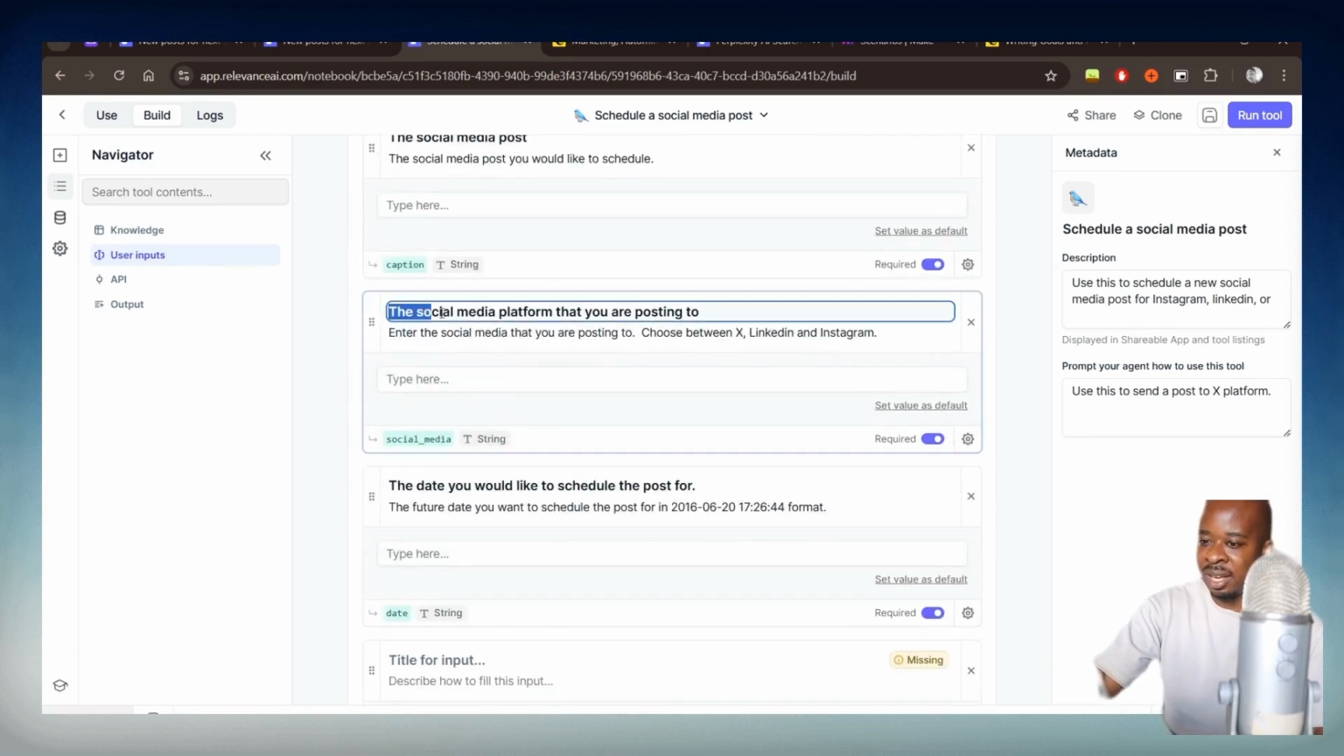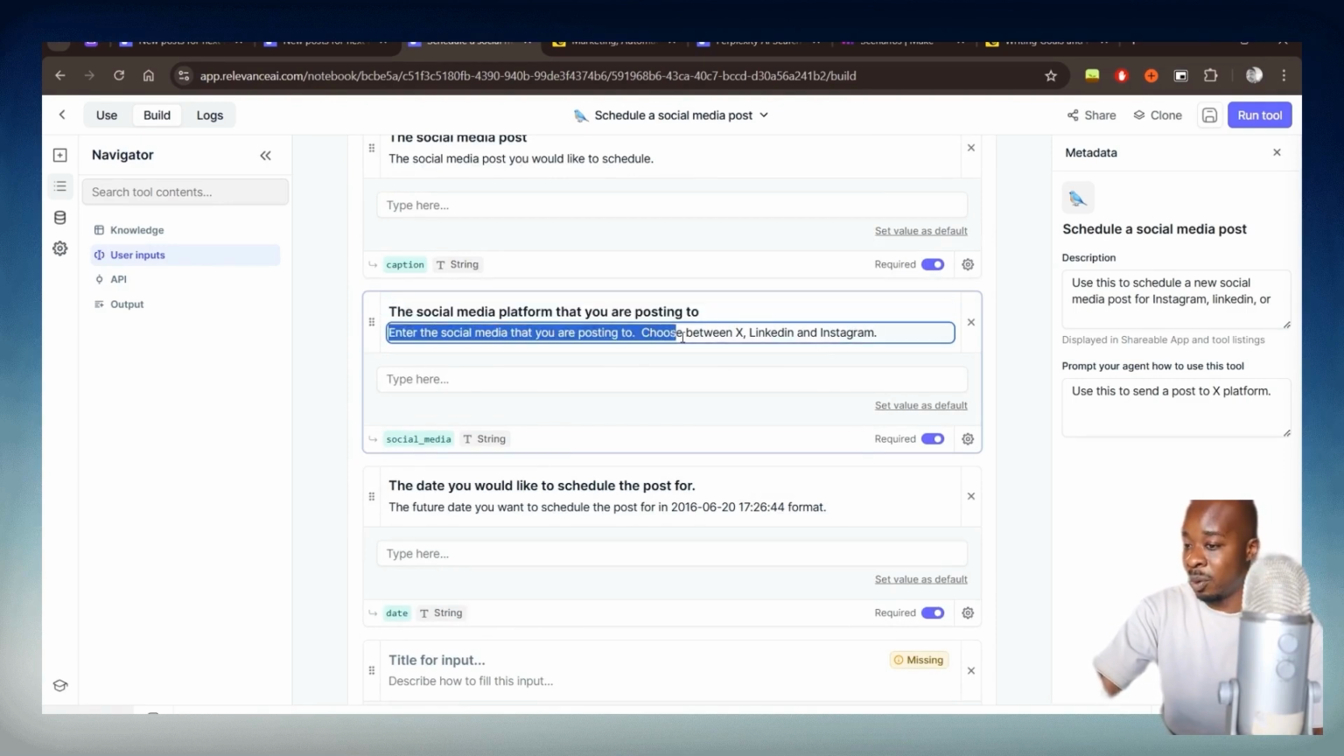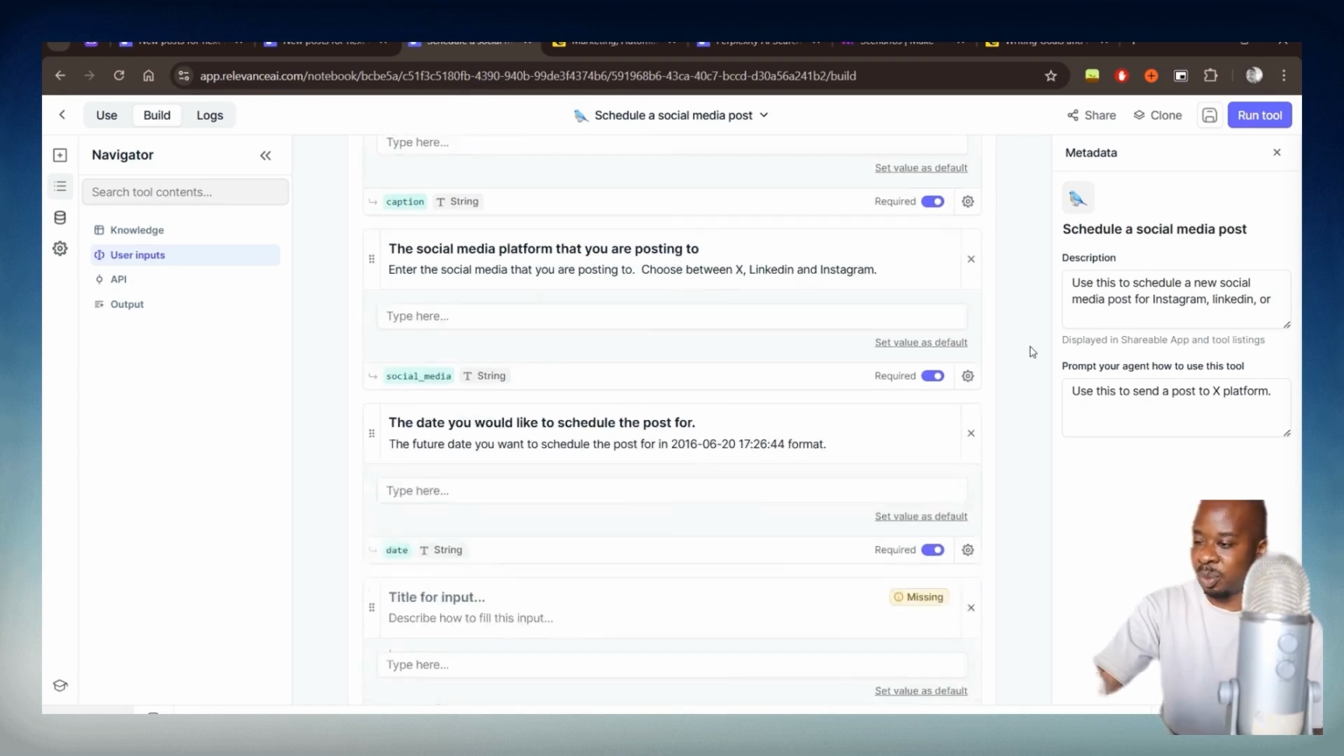Then beneath that, I've asked it to let us know the platform that it's going to be posting to as well. So in my example, I'm only working with 3 platforms here. So we have X, LinkedIn, and Twitter. And you'll see why that's important in a moment.